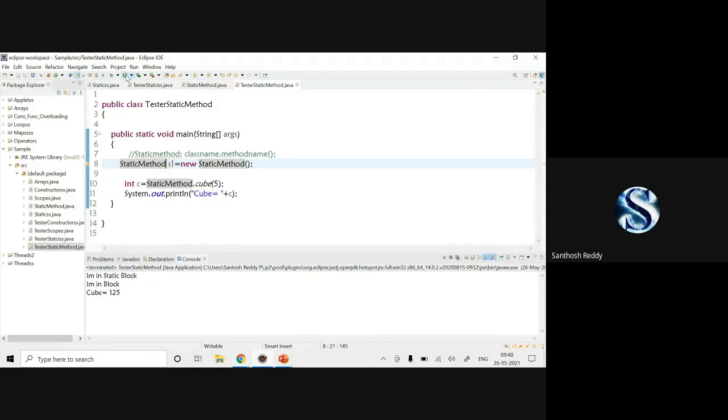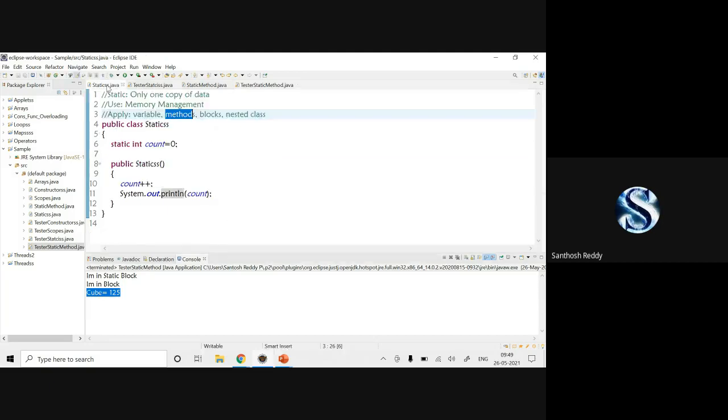Is it clear? Actually, she missed it. No problem. She said the correct answer. First, the static block will be executed. Later, normal blocks will be executed. Later, methods will be executed, which you call specifically.